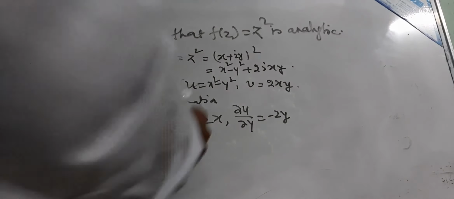These are the two points, alpha and beta, and the path is divided into small segments: z1, z2, up to zk-1, zk, and zn-1, and lastly beta.